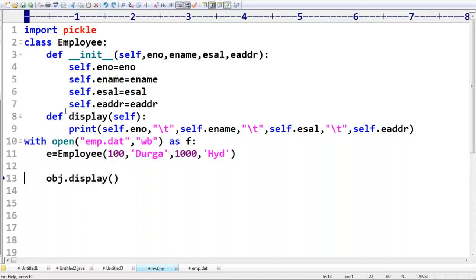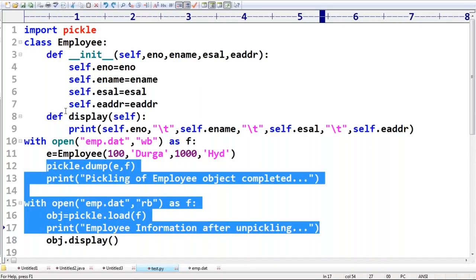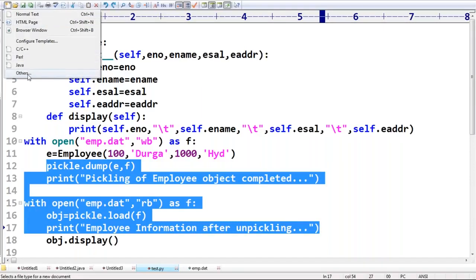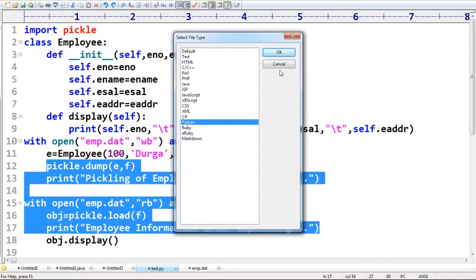Okay. Now the next example, a more meaningful example. Remember that. What I want to do is divide this total code into multiple files. Let me take emp.py.